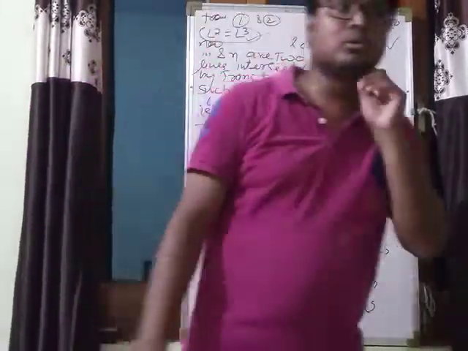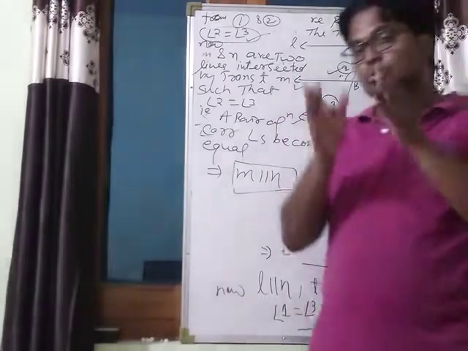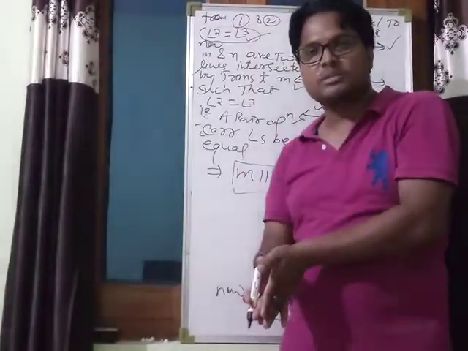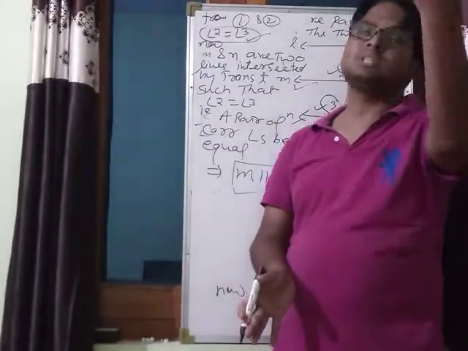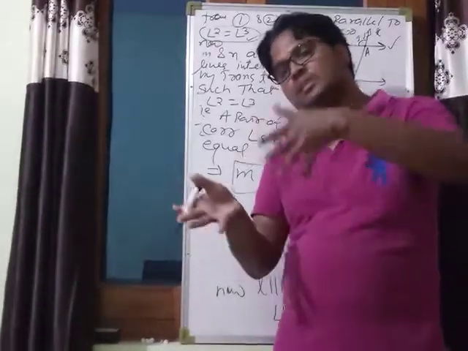Got it? So what we conclude from here, that if two lines are parallel to the same line, then that two lines are also parallel to each other.